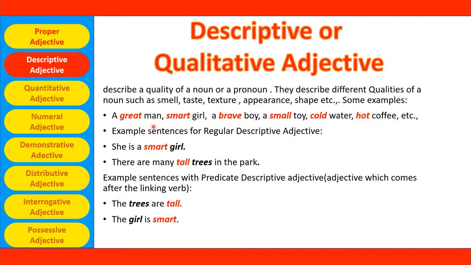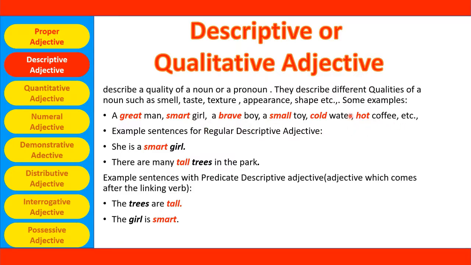So great is a quality. Smart girl. Again smart is a quality. Brave boy. Again it is describing the boy. A small toy. Cold water. Hot coffee, etc. So here great, smart, brave, small, cold, hot are some of the qualities or describing words which are describing the nouns.